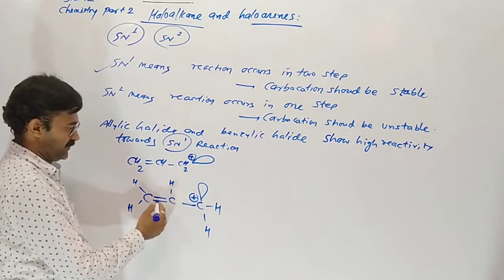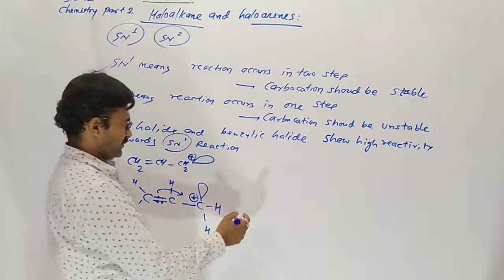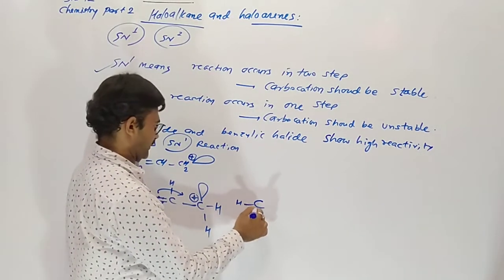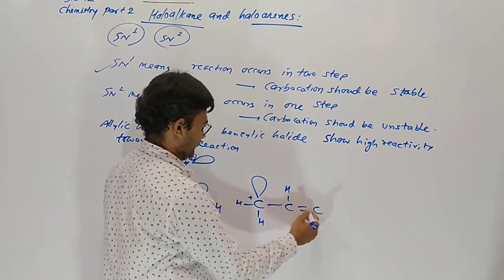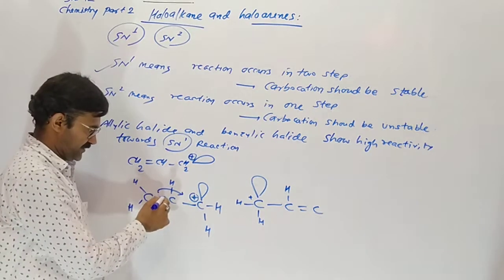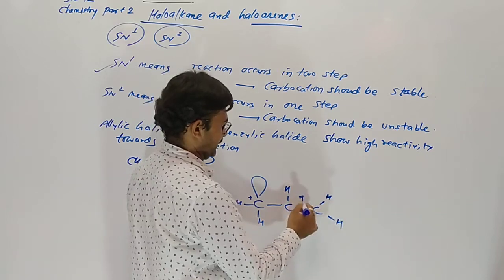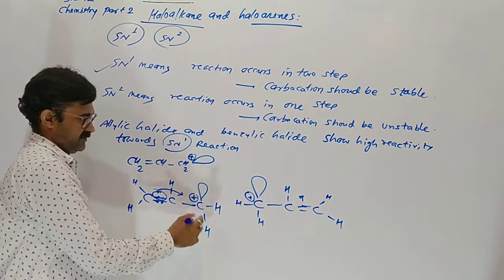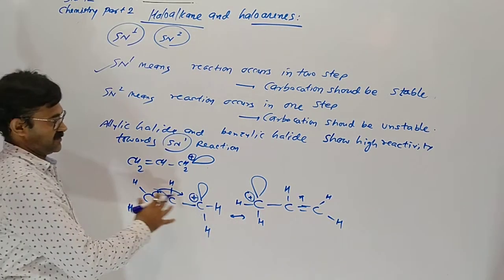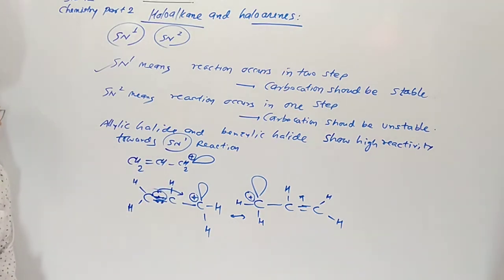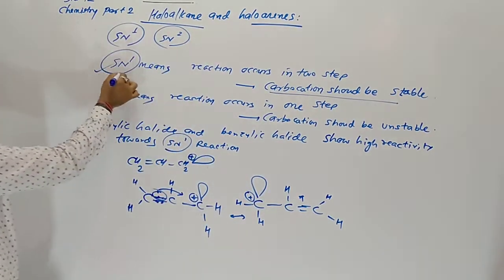Here the electron of the pi bond moves here, so positive charge occurs here and the double bond forms here. The filled orbital and the vacant orbital form a pi bond here. So this positive charge continuously changes carbon, and the stability due to resonance is high. So whenever the carbocation is stable, it gives SN1.